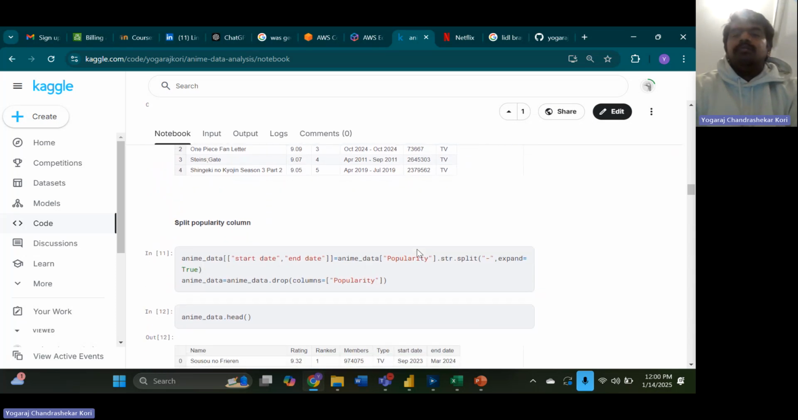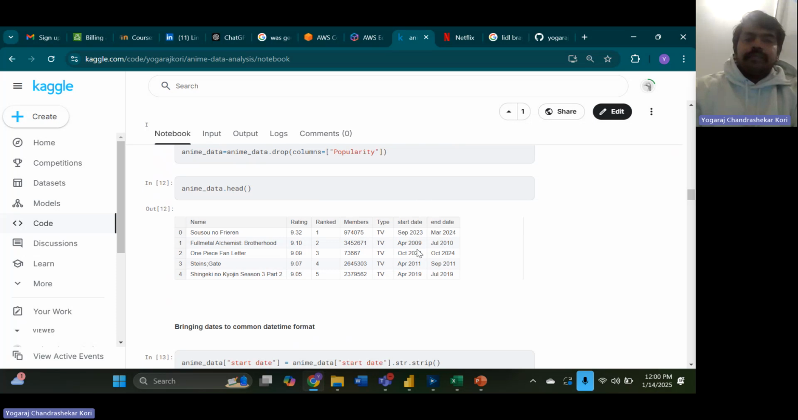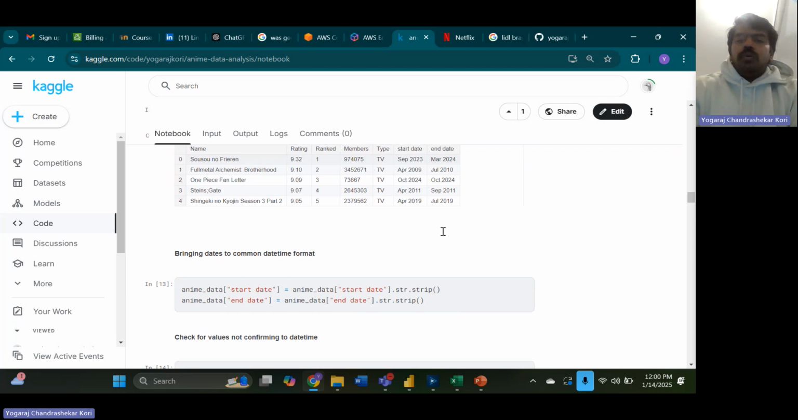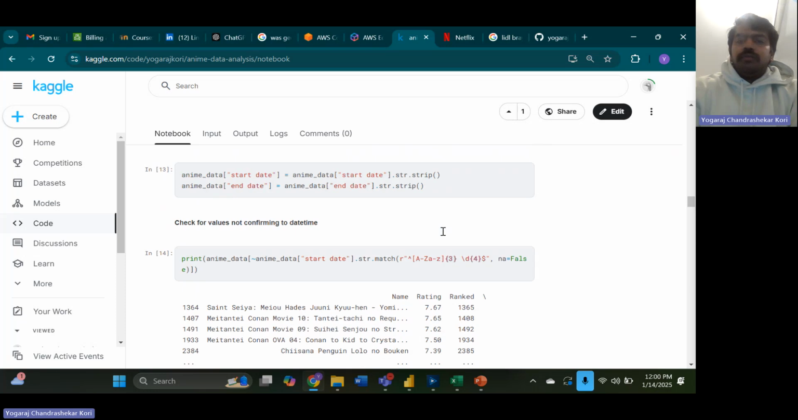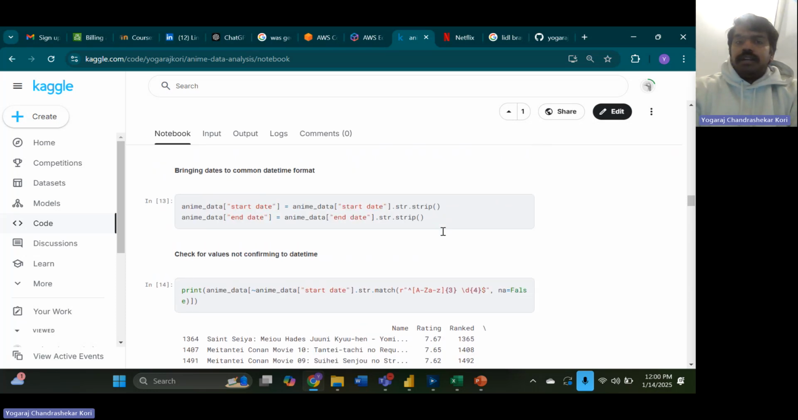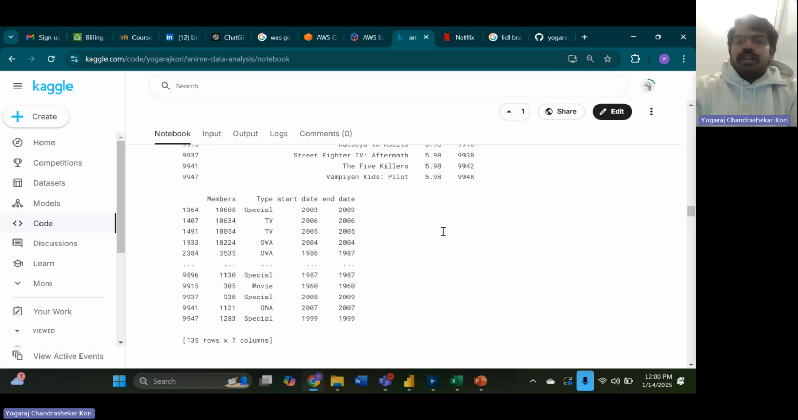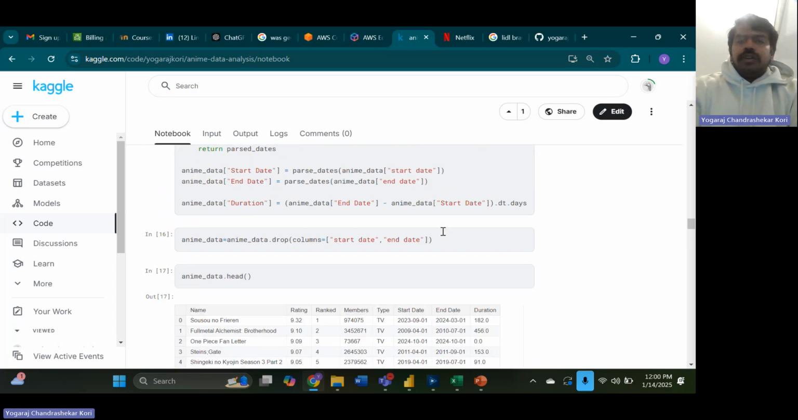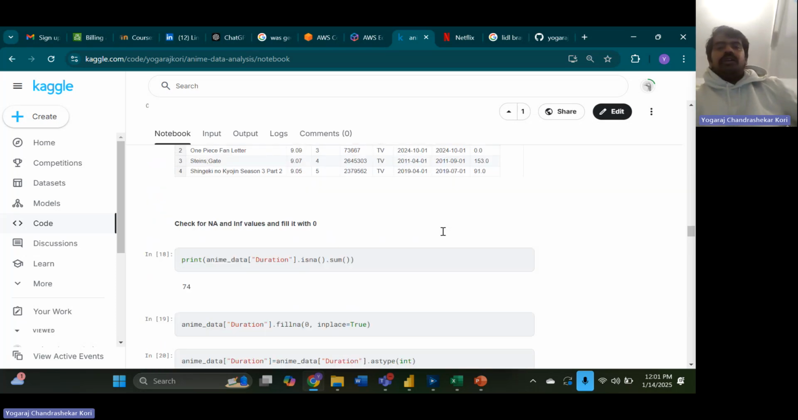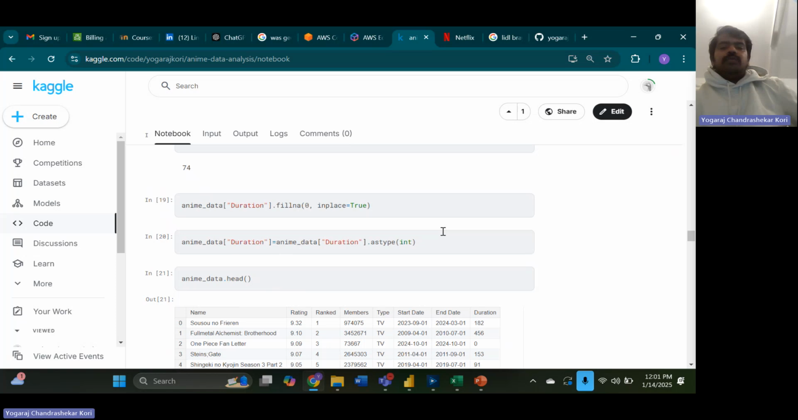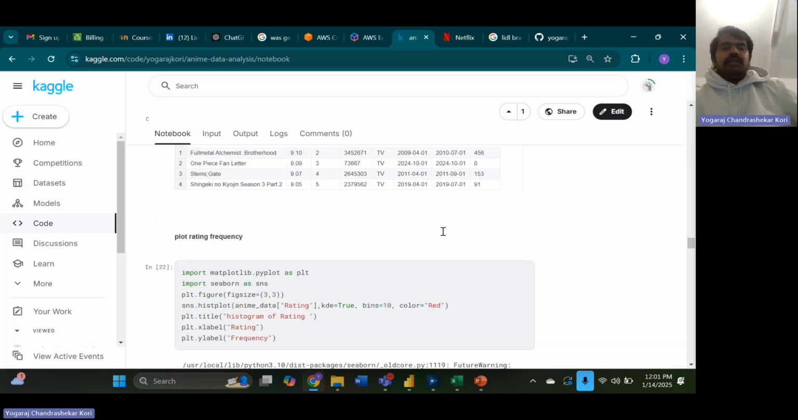And then once we have done this, we're going to split the popularity into start date and end date. As you can see, we have started and ended, but we need it in a more date time format. We also have null values in the popularity, so we are going to try to remove the null values here. We are going to make the start date and end date a proper date time format and derive a duration from them. Then obviously we're going to make the duration an integer format again, which is helpful for our analysis.